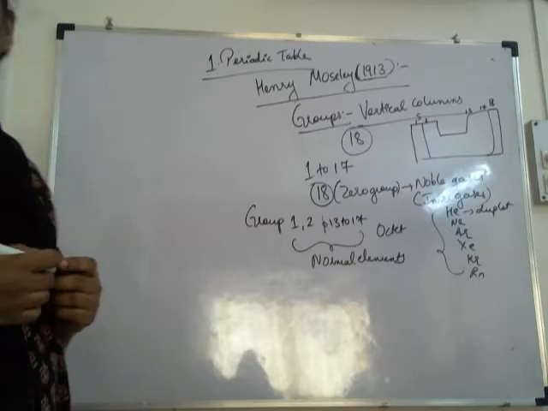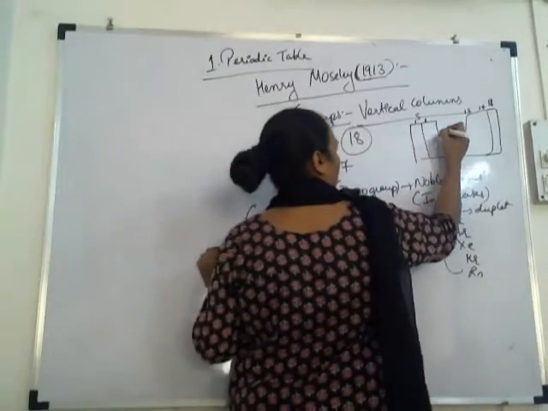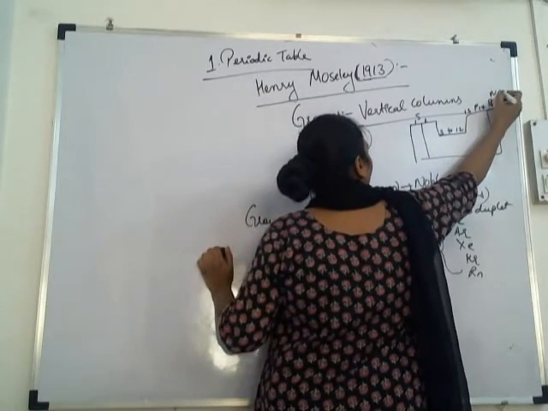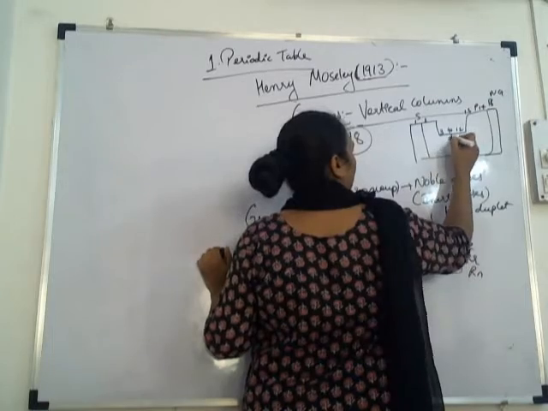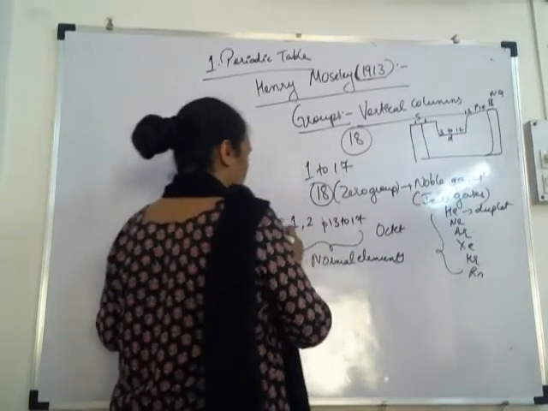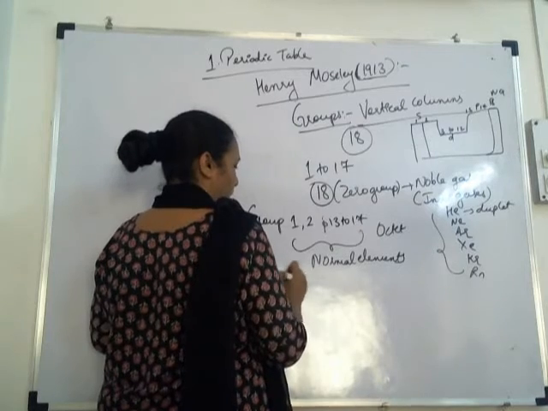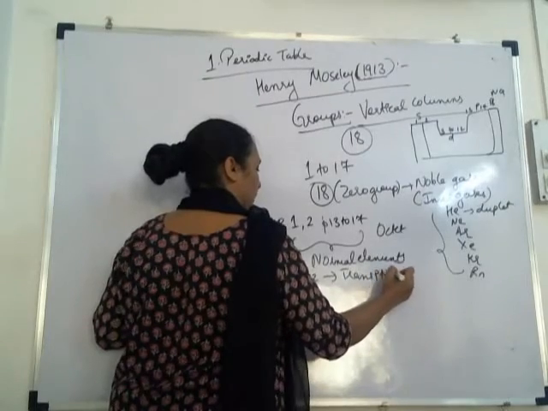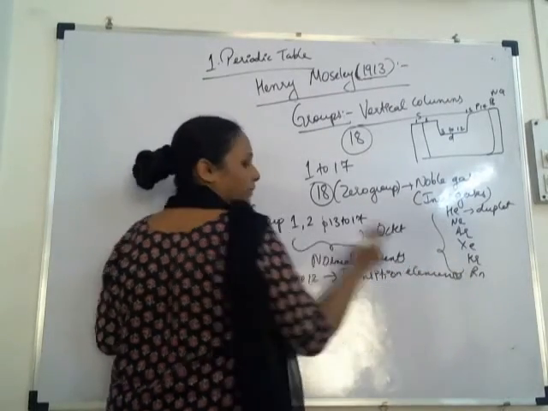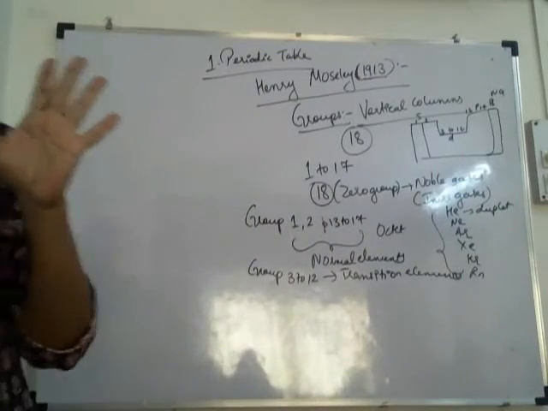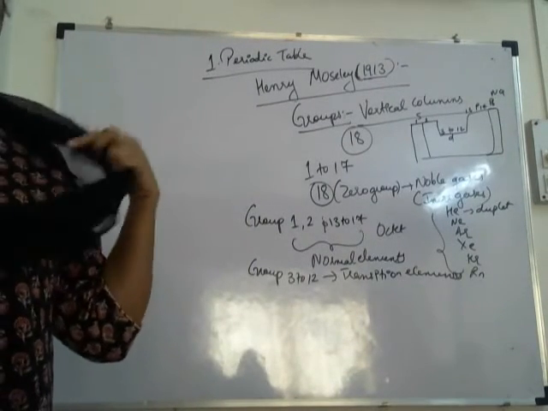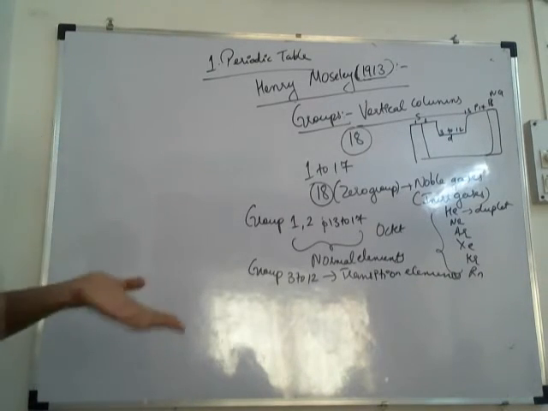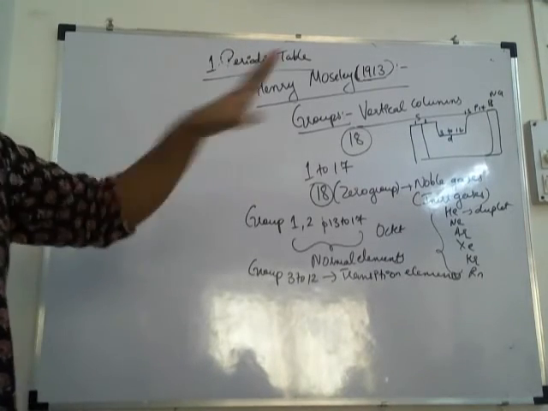Then we come to 3 to 12. Here is the P block, here the noble gas, and this is the D block. So groups 3 to 12 are called transition elements. They ask very specific questions. You don't have to write theoretical answers in the exam. It's very specific, up to the point, and you have to remember all these things. So they are called transition elements, and group 18 we all know is called a noble gas or inert gas.